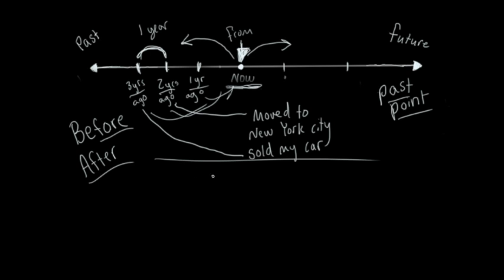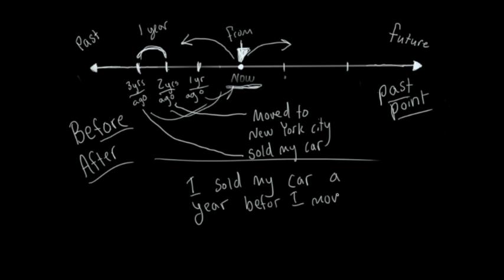So we can say, I sold my car a year before I moved to New York City. All right, NYC. I sold my car a year before I moved to New York City, right?